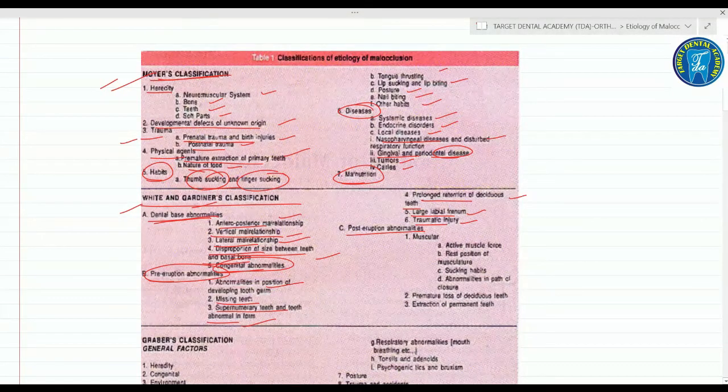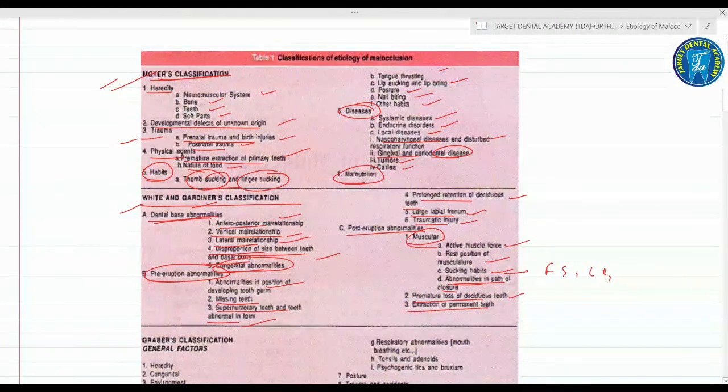Fourth one is the prolonged retention of deciduous teeth, and a large labial frenum due to traumatic injury. Third one are the post-eruption abnormalities. It may be muscular, which includes active muscle force, the rest position of the musculature, sucking habits, for example finger sucking, lip sucking, abnormalities in the path of closure, premature loss of deciduous teeth and extraction of permanent teeth.